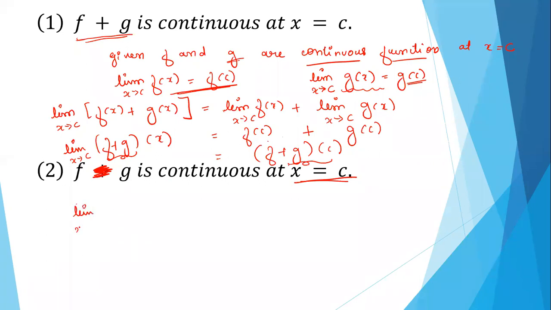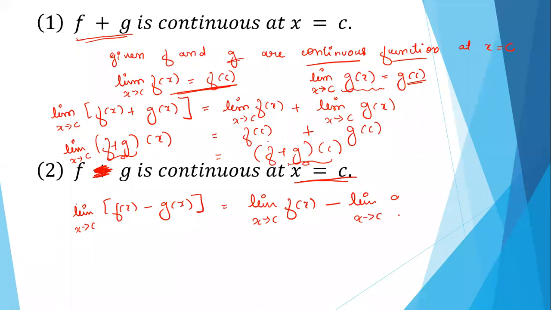So limit x tending to c of f of x minus g of x will be what? Using algebra of limits, you can write this as limit f of x minus limit x tending to c g of x. So what is this equal to? Since f is continuous, this will be same as the functional value.